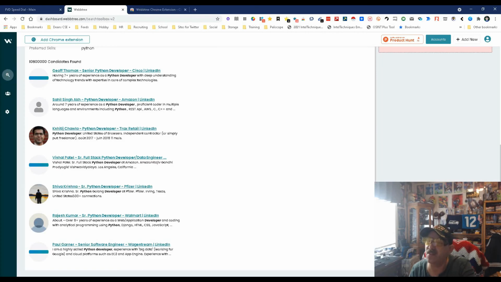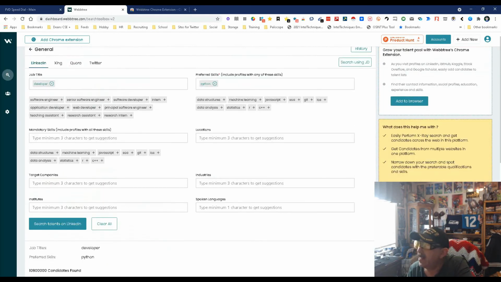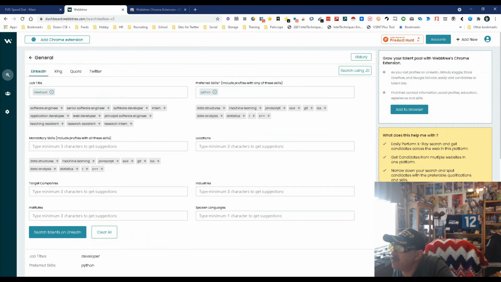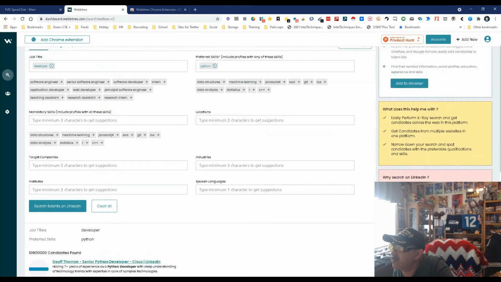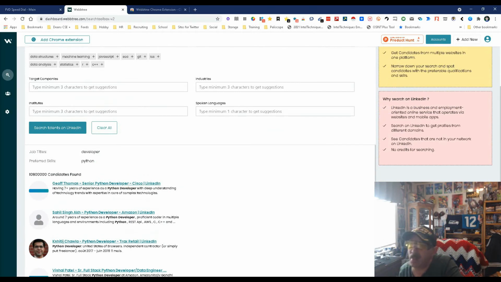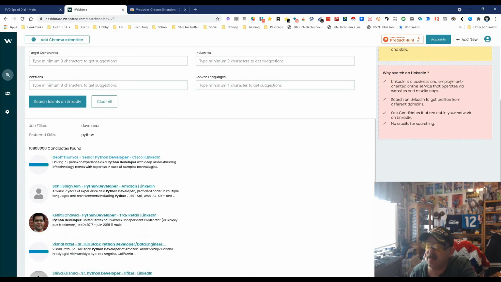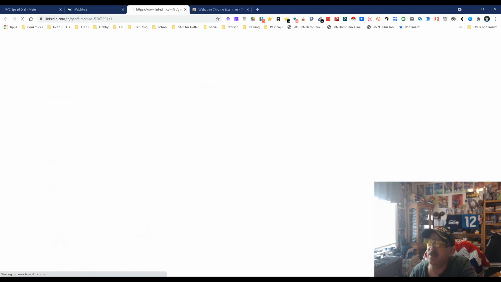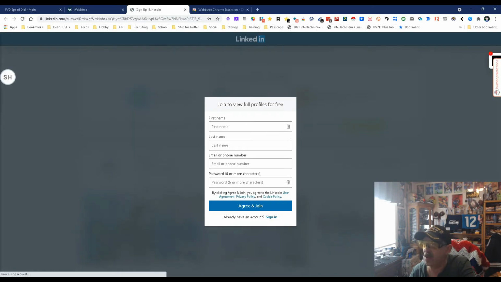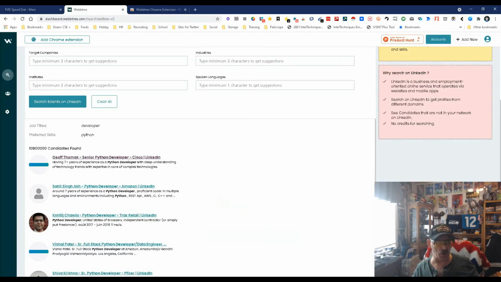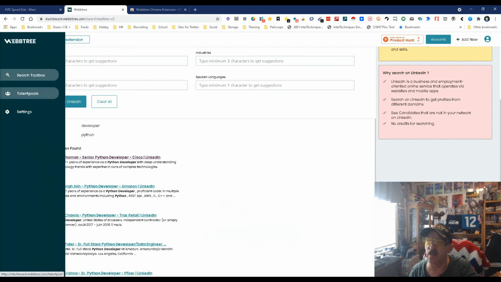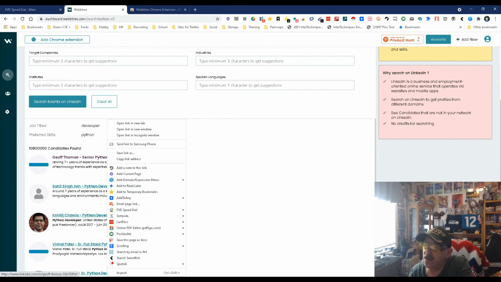Okay, so we get this. Now this is pretty cool. And it has some directions up here. What does this help with? Easily perform X-ray searches, get candidates from multiple places, why search on LinkedIn, and so on. Search tutorials for LinkedIn, so it teaches you. Clear all, so you can start from the beginning. You push the button, it opens LinkedIn, and from here you would use their extension, well, I'm not signed in, to add to your little talent pool. So that's all pretty cool.